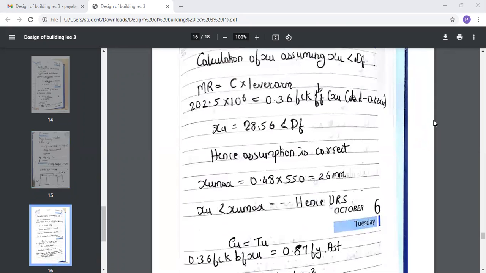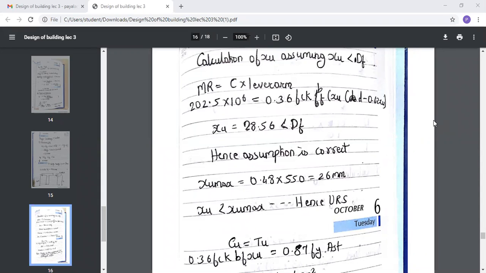Now calculation of XU, assuming XU is less than DF. For that you again have the formula, that is moment of resistance equals C into lever arm. So the moment of resistance value you had already got, that is 202.5, which you had calculated in the previous step. So moment of resistance you had got, that is 202.5 into 10 raised to power 6. Again here the formula is 0.36 into FCK into BF into XU into D minus 0.42 XU. So the value of XU you do not know, so you need to calculate the value of XU.